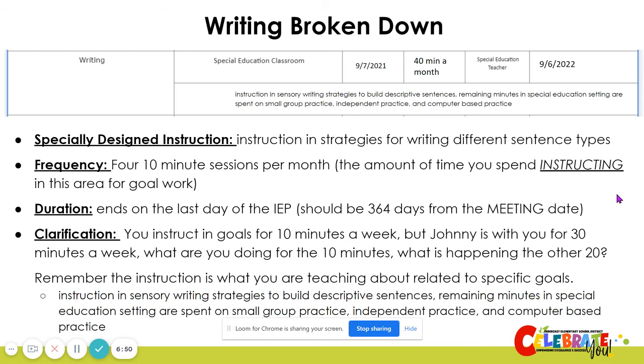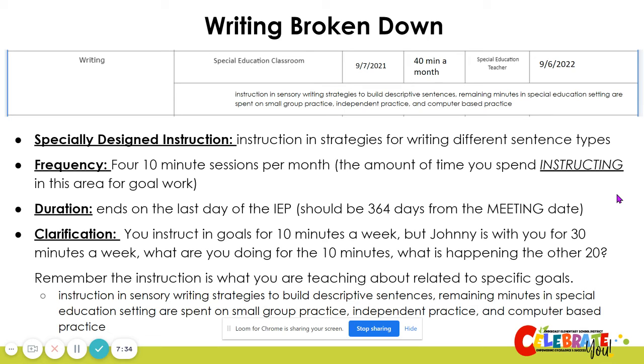This is what it might look like on your Environments and Services page. We know that the area is in writing and that this is happening in the special education classroom. The meeting date was September 7th, 2021, and the IEP will end no later than September 6th, 2022. You can see that there's a small sentence or two written underneath this information, and this will be the frequency and duration clarification in each box per goal area.